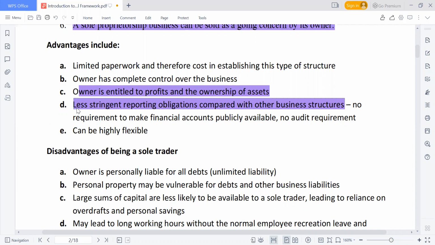And another one is that it can be highly flexible in your business activities. You can be selling rice, and you can mix it with other businesses as well. But in other forms, let's take that of companies. If you register that you will be engaging in banking, it means that your principal activity is relating to banking. So if you want to have any other forms of business organization, then you have to do a restructuring.